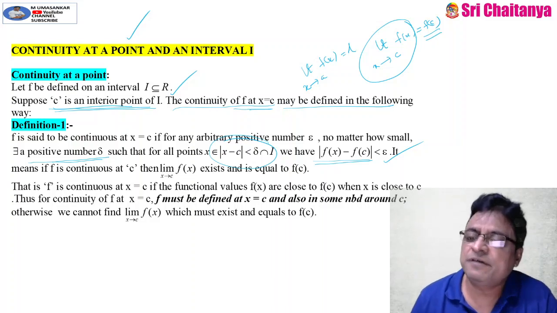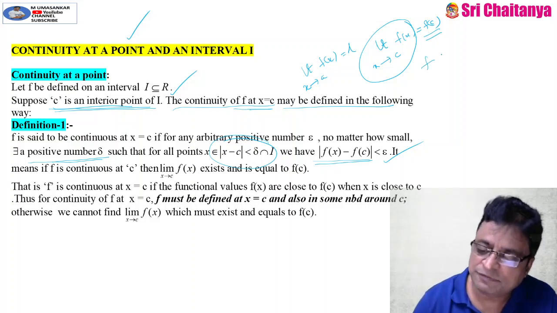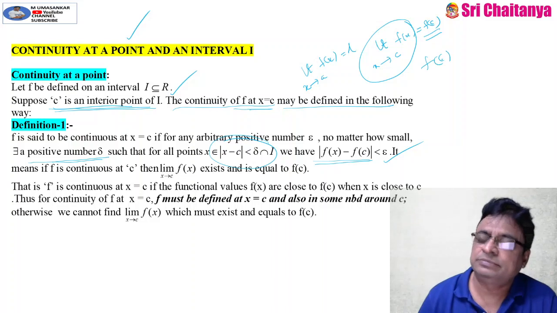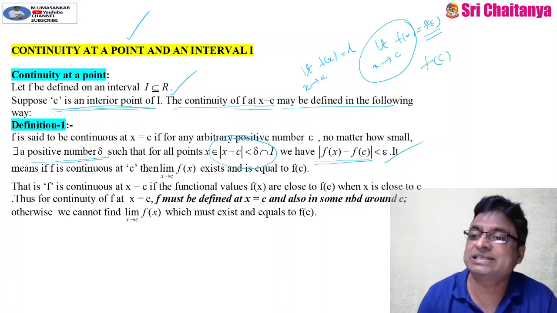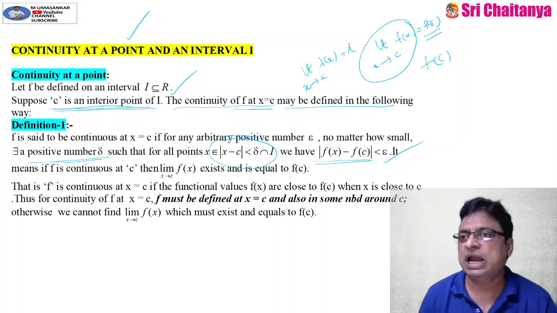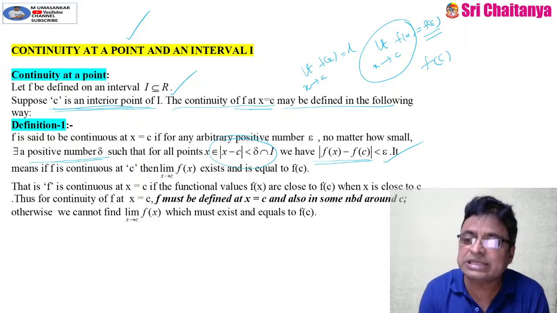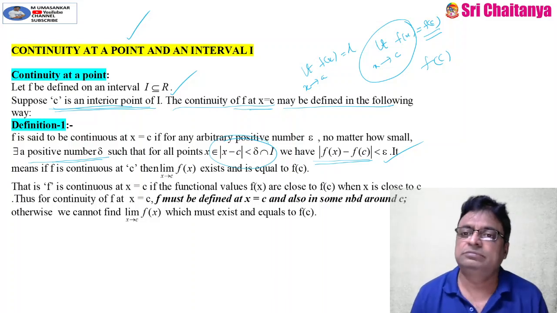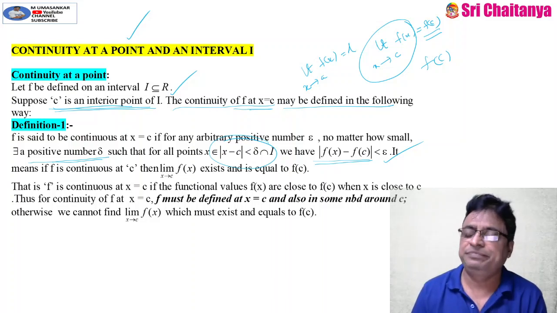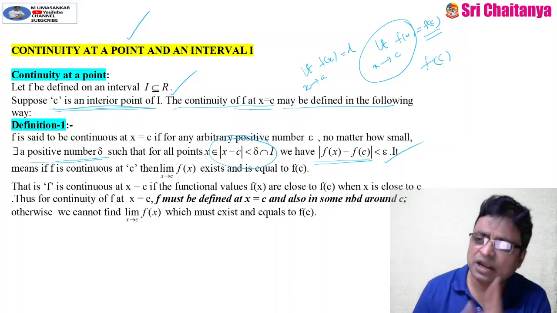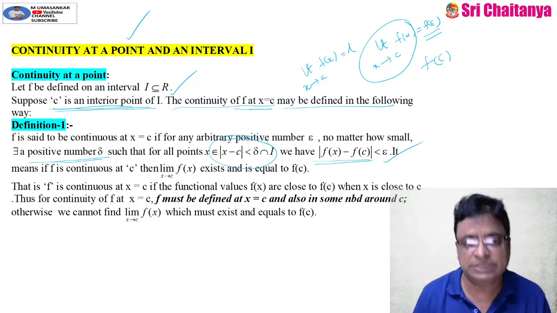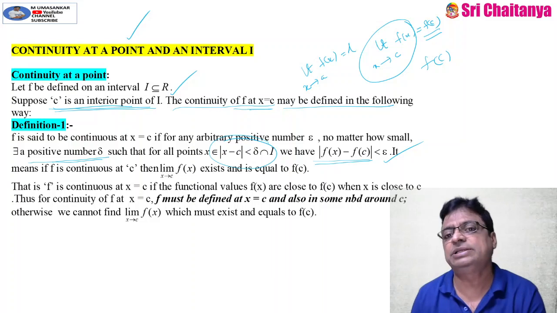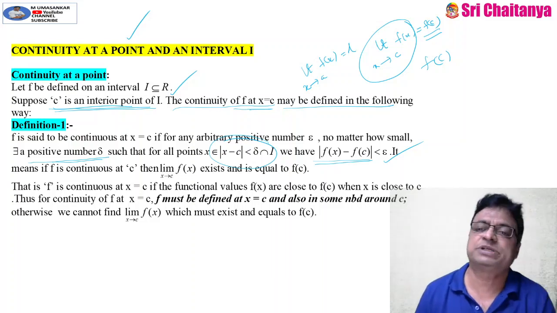What do you mean by f of c? It is the value of the function at x equal to c. And what do you mean by limit x tends to c, f of x? The limit of the function as x approaches c. Actually, both are not necessarily equal. If they are equal, then only we can say that the function is continuous at the point x equal to c, where c is any point in an interval I, which is a subset of the set of real numbers.